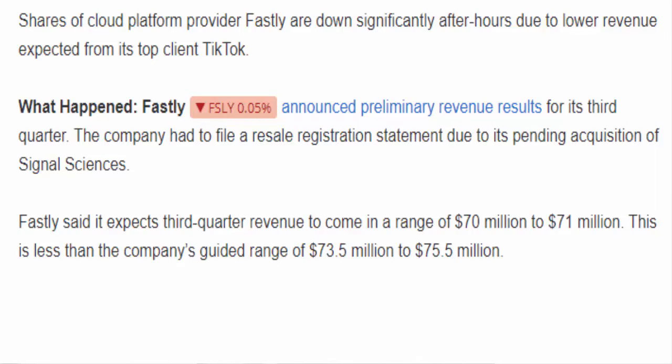So investors didn't like this, and that's why the price of the stock tanked that day, losing approximately 30% of its value. But why did this happen? Why is the revenue going to be less than expected? Well, the main reason is that TikTok, which is the biggest client Fastly has right now, is not using their services as much as they were before.